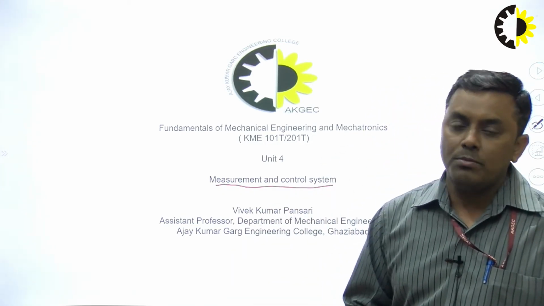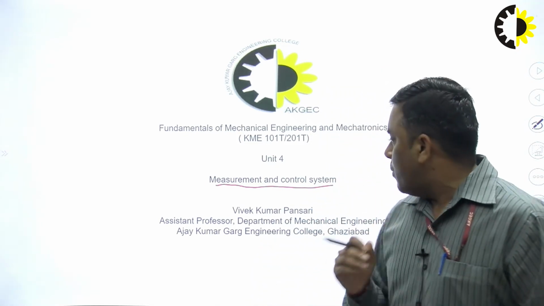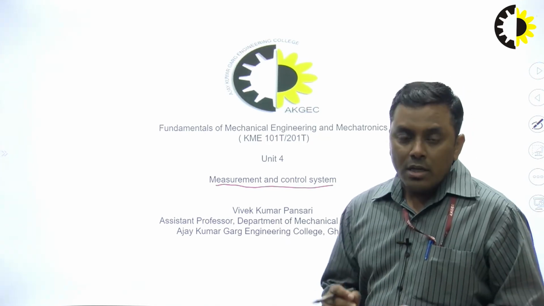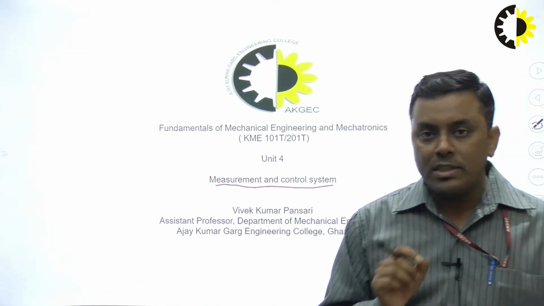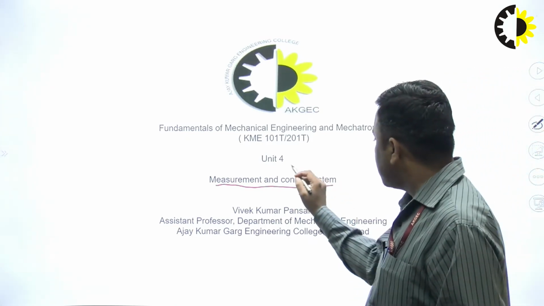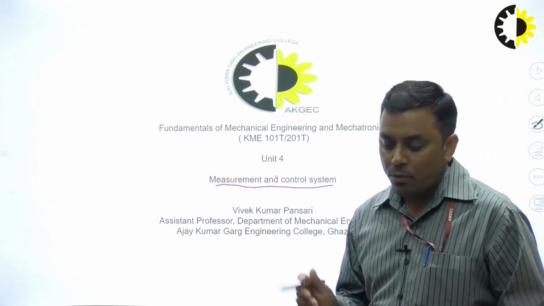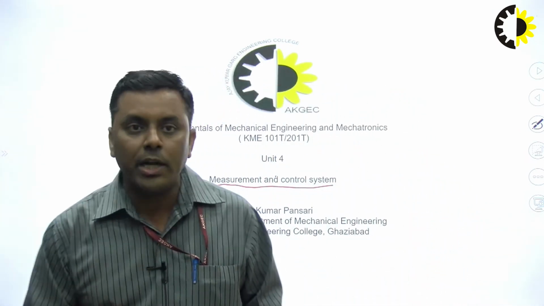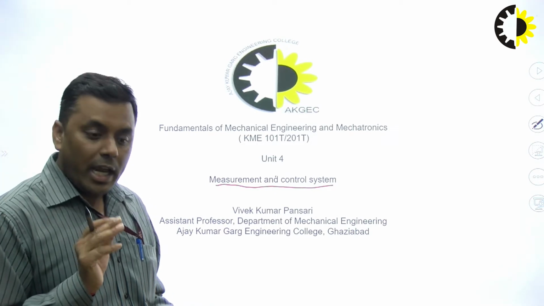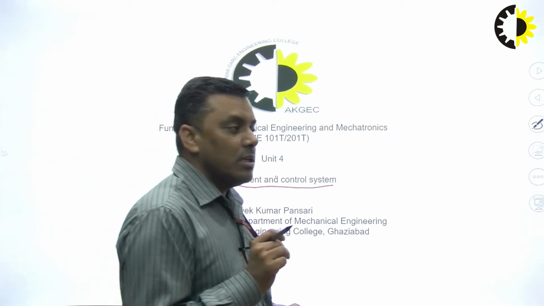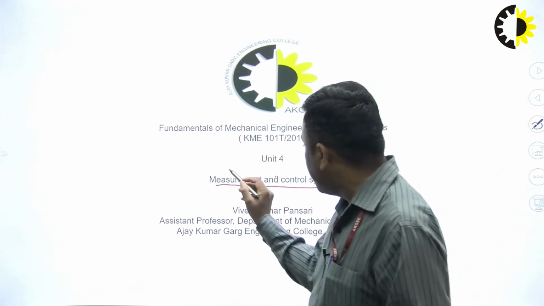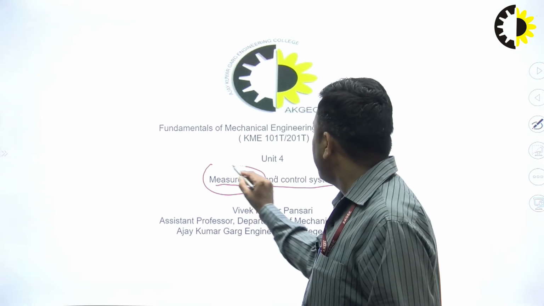What is the purpose of this unit? The question comes here, why are we going for measurement and control? What is the purpose of control? For the effectiveness and efficiency of any system, we need certain controls. A system will perform in a desired manner only if we put some control in place. And how is control possible? If you have some data in your hand, and data will be available through measurement.